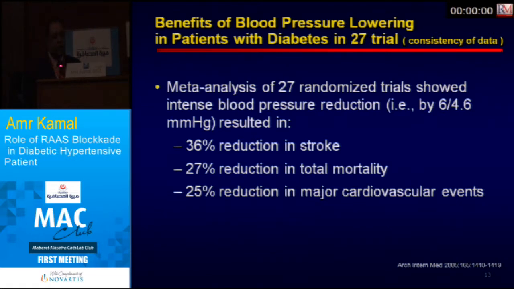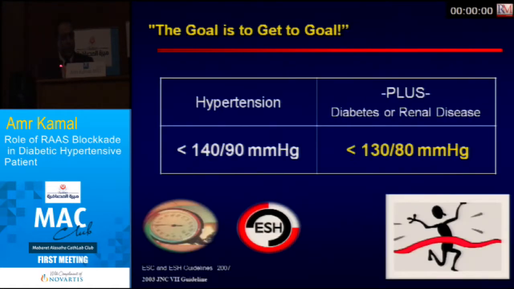Now, the benefits of blood pressure lowering in patients with diabetes, in a 27-trial meta-analysis: if your patient is diabetic and hypertensive, adequate blood pressure control to the target leads to a 36% reduction in stroke, 27% reduction in total mortality, and 25% reduction in major cardiovascular events. The diabetic patient usually dies because of his hypertension, not because of his diabetes. His diabetes, of course, participates, but if he is a hypertensive diabetic and not controlled, he is really in a big mess. The goal is the goal.